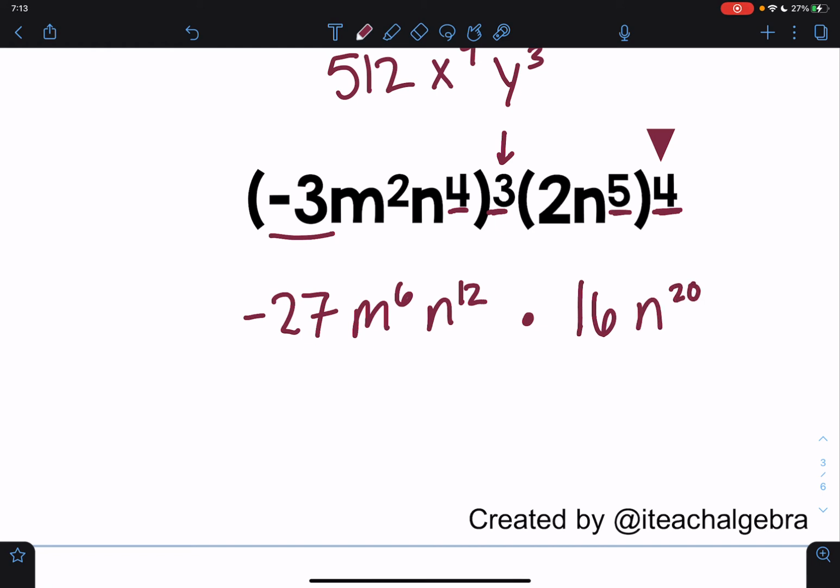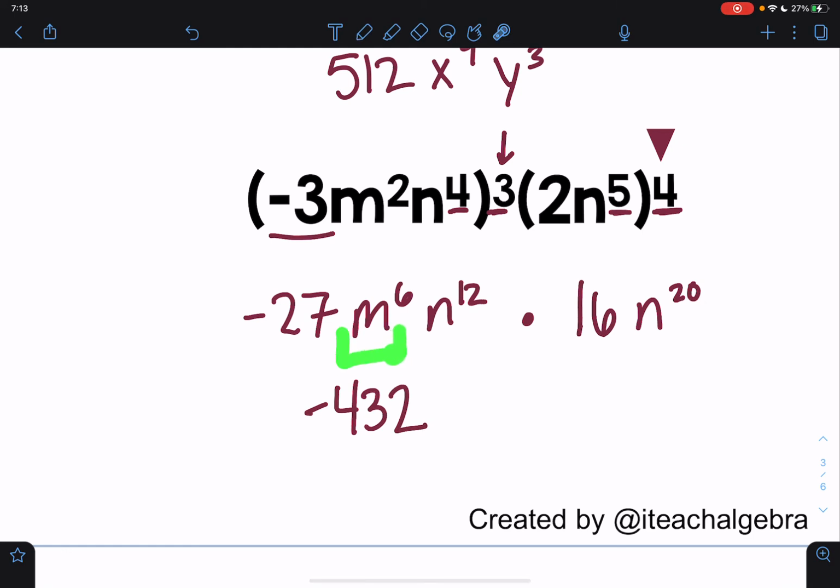So I no longer have a power to power. I'm now going to look and start adding my exponents together that look, using the same exponents and the same variables, right? I'm not going to mix an n and an m together. I'm only going to keep my m's, add those exponents together, my n's, add those exponents together, and so on. But I can multiply my two constant numbers here, negative 27 and 16, which gives me negative 432.